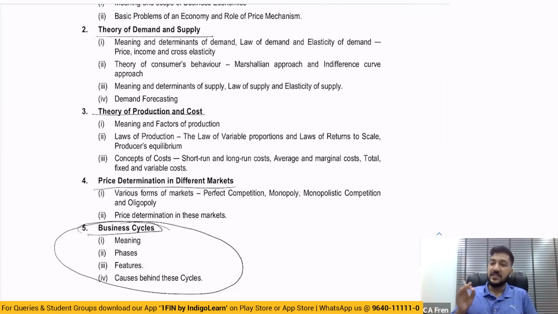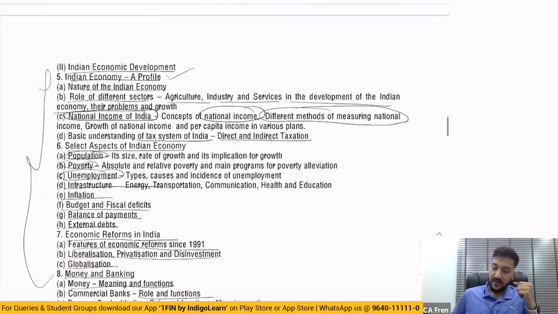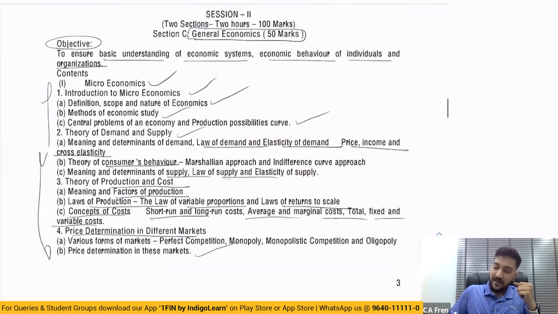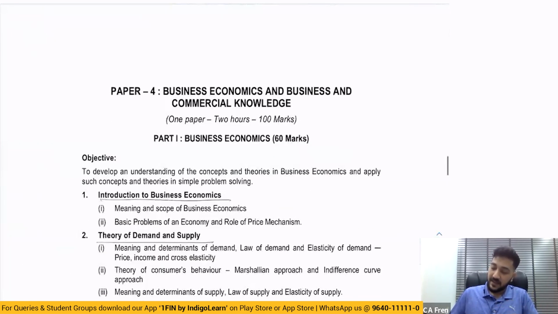And the major change did not happen in the name of the syllabus, but in the approach of the syllabus. Because previously, this was more general in nature. That is, economics was taught just like how economics is taught in your 11th and 12th. But that is not the case when the syllabus changed. They changed the name to business economics.